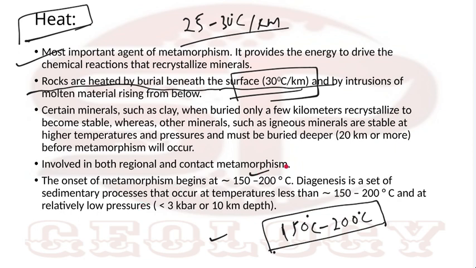So onset will be 150 to 200 and it will end at approximately 800 to 1000 degrees centigrade, but that depends upon the composition. Again, that depends upon the composition. If it is acidic rock, then it will melt at low temperature. If it is a basic or ultramafic rock, it will melt at higher temperature.